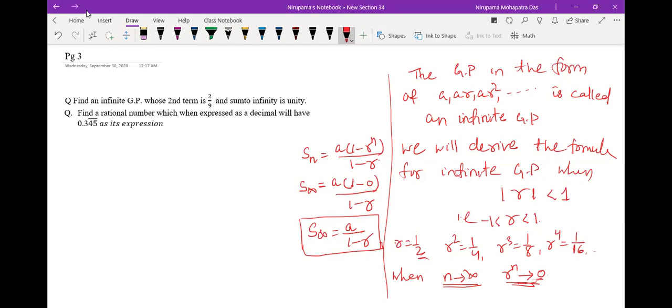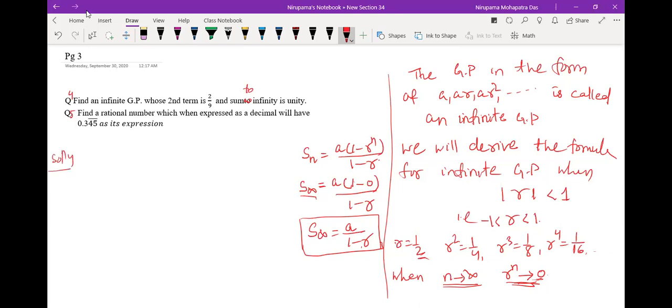Okay, find an infinite GP whose second term is 2 by 9, and sum to infinity is unity. So it means you have how many unknowns? One is S infinity, then A and r. Out of the three, if you are given two, the third one can be easily found out. So this is your question number 4 and question number 5, right? The solution 4 is what?